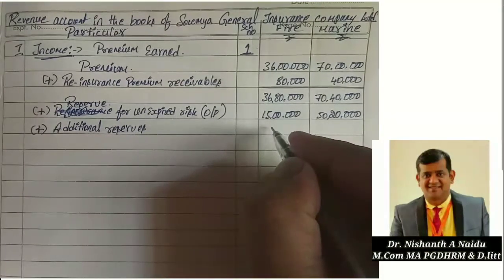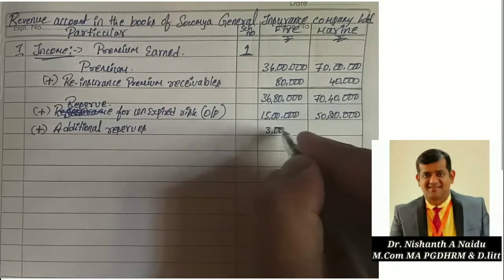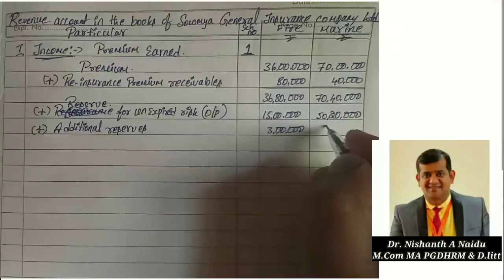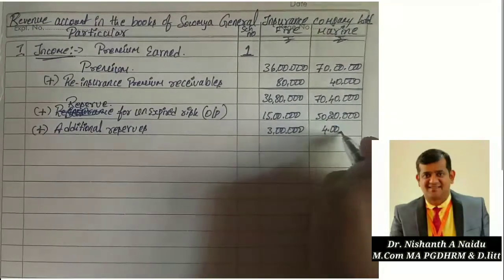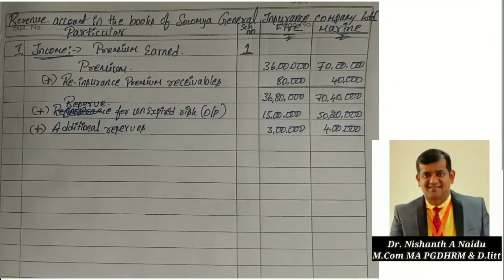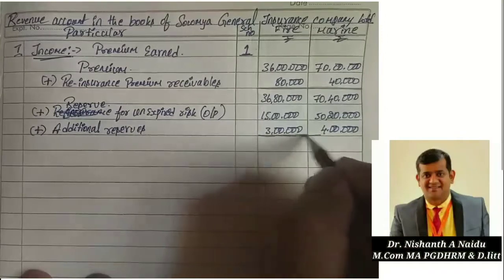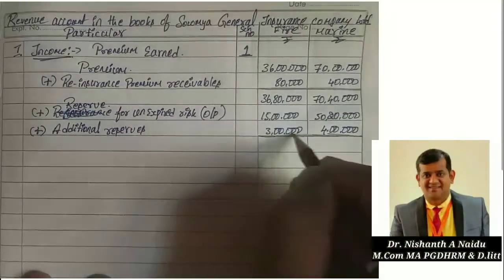That is 3 lakh and 4 lakh. Now add all this together. Use the calculator and add.